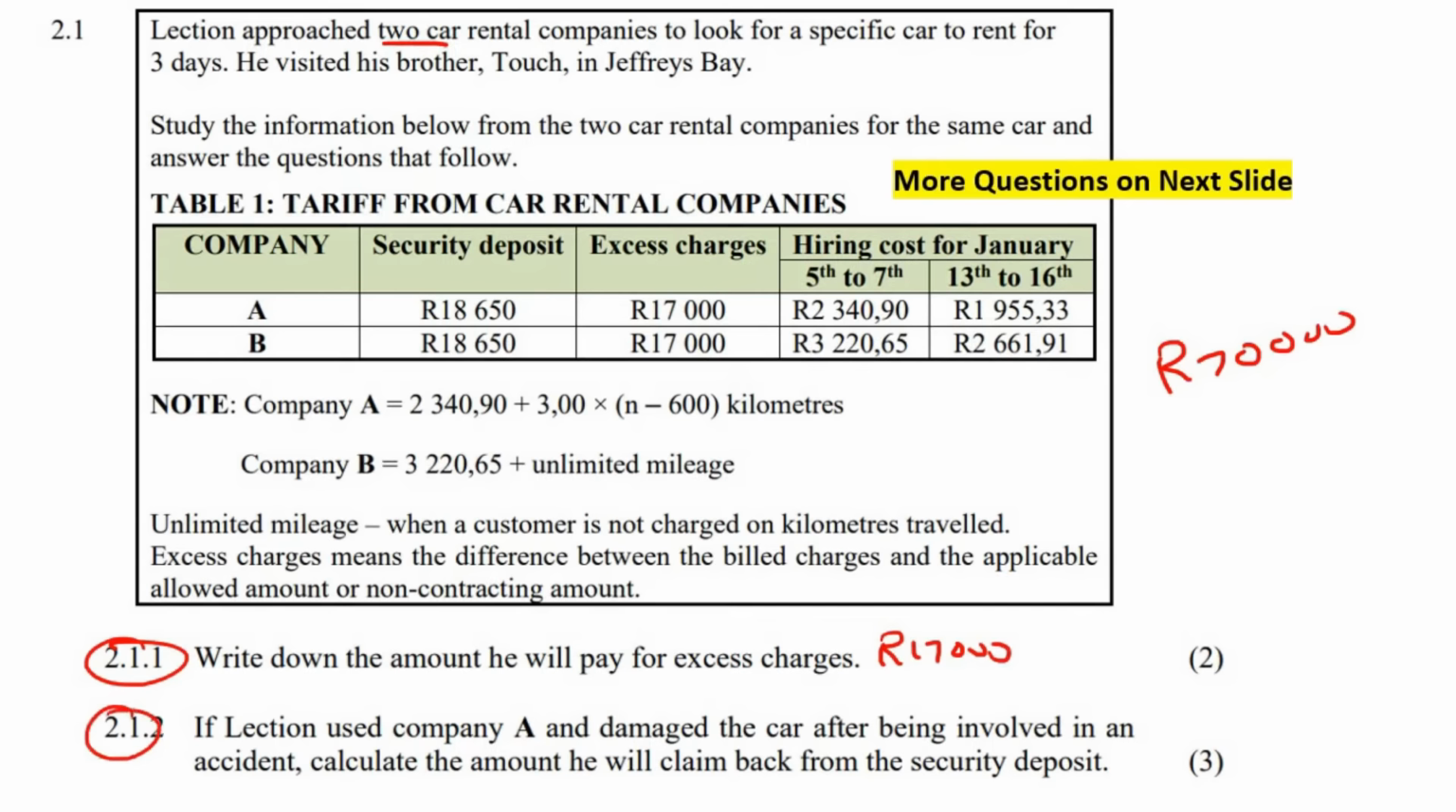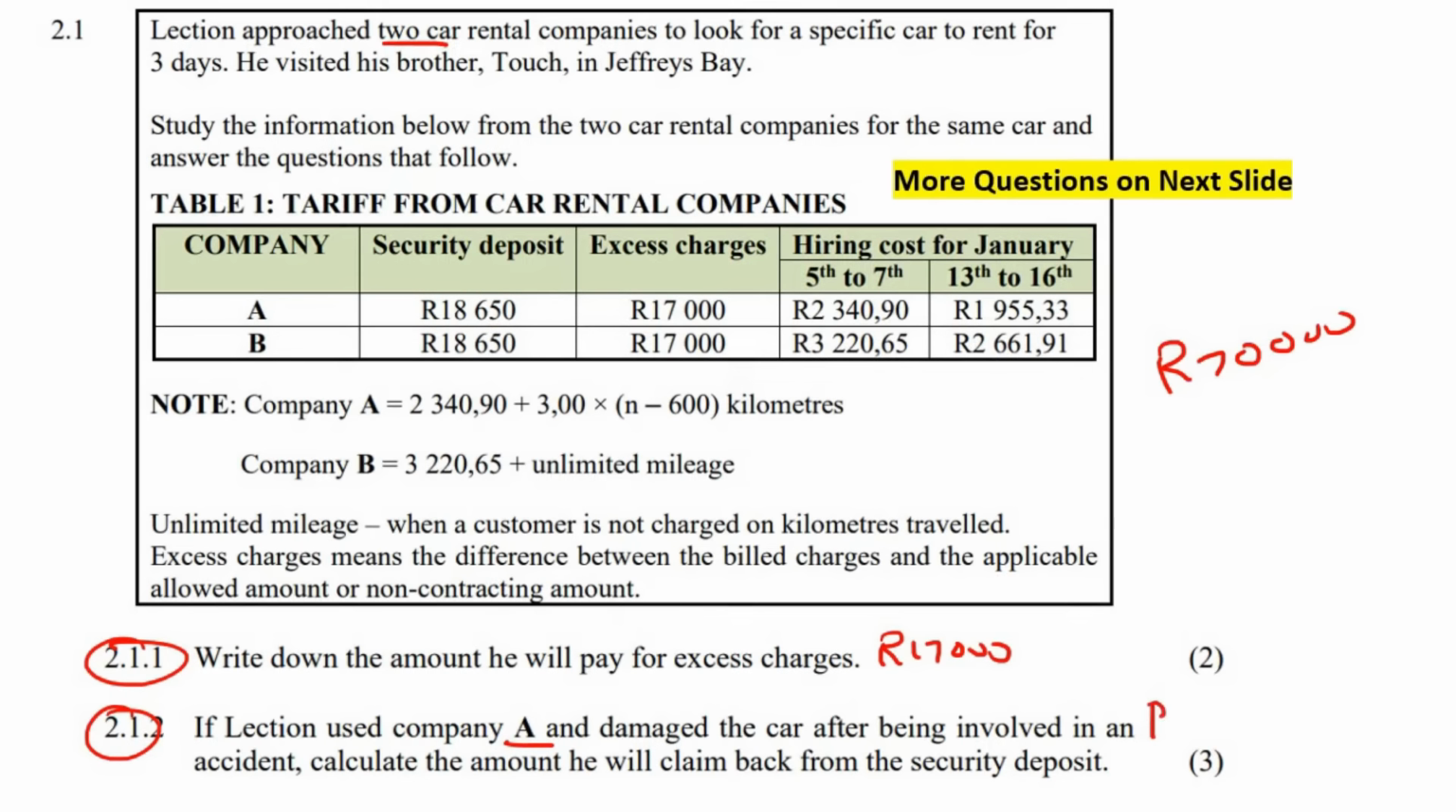Okay, now if Lexion uses company A and damages the car after being involved in an accident, calculate the amount that he will claim back from the deposit. So think about this. Lexion uses company A, crashes the car. He then takes the car back and it's all damaged and buckled and everything. And he says to them, hey guys, I've brought your car back. Can I please have my deposit? They're going to say, no. You damaged our car. So we are going to take 17,000 Rand away and we will give you whatever's left.